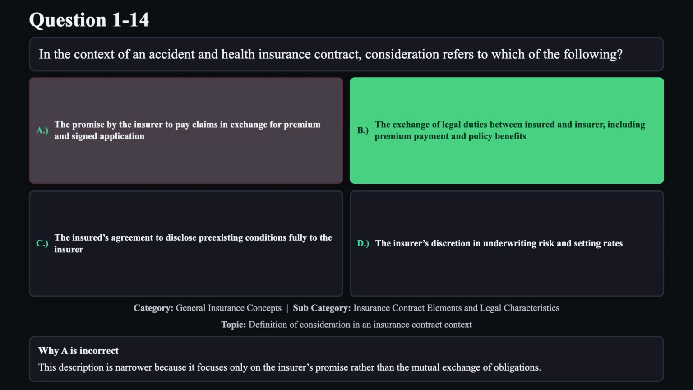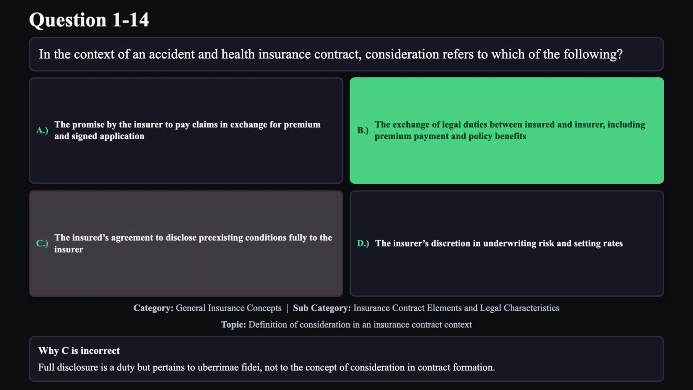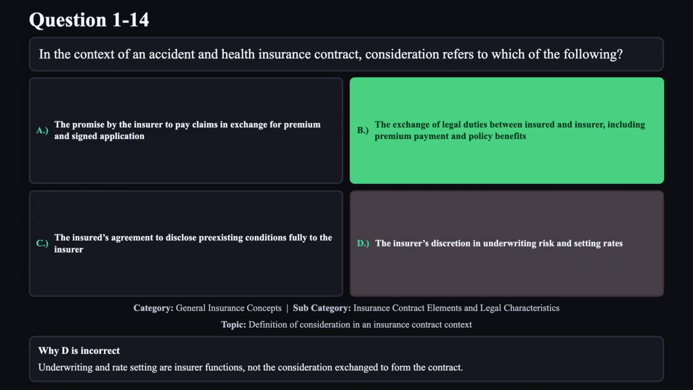Reason A is not correct. This description is narrower because it focuses only on the insurer's promise rather than the mutual exchange of obligations. Reason C is not correct. Full disclosure is a duty, but pertains to uberrimae fidei, not to the concept of consideration in contract formation. Reason D is not correct. Underwriting and rate setting are insurer functions, not the consideration exchange to form the contract.